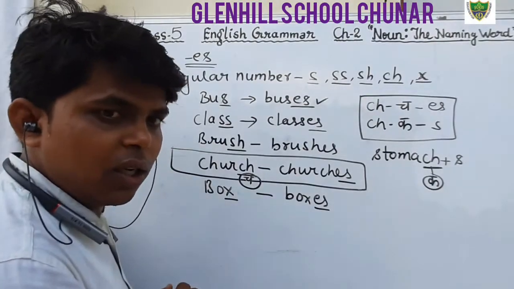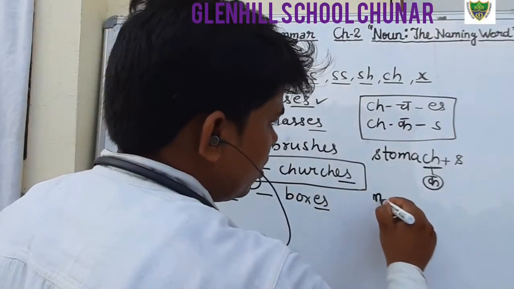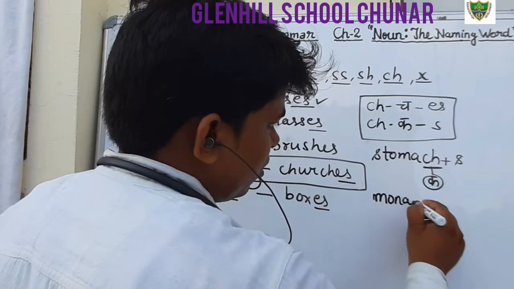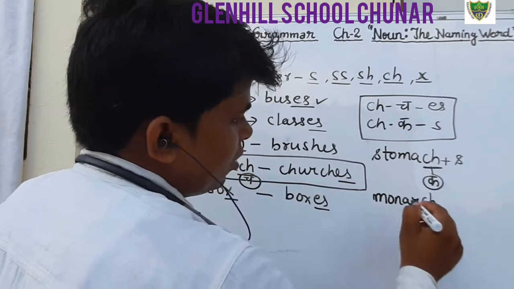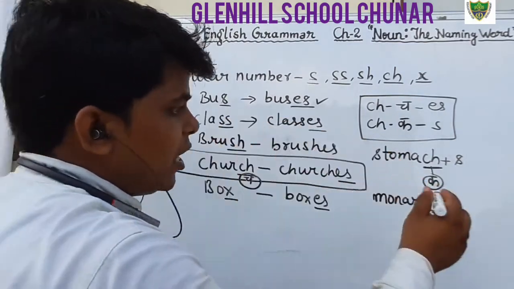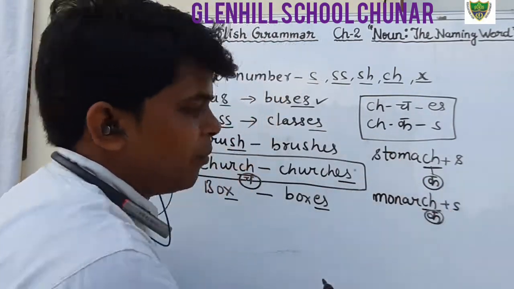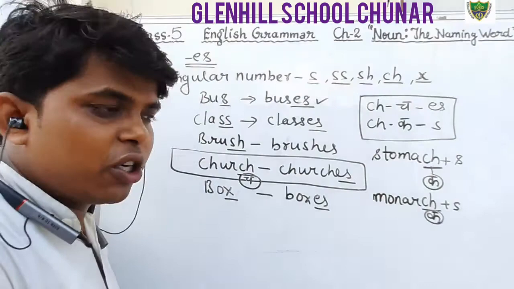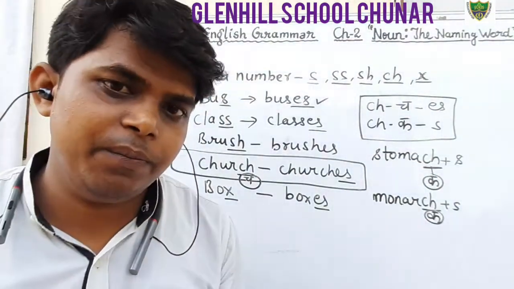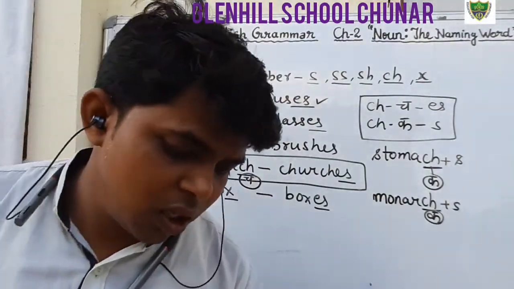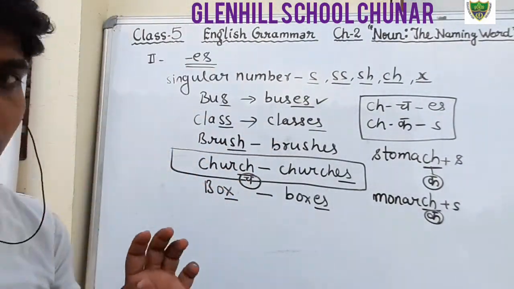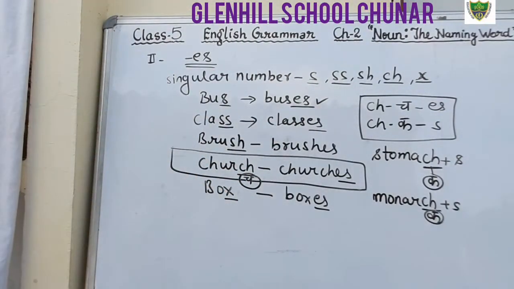Monarch, for example, one more you can see. Here ch is pronounced as k, so we will add only s for making plural. Okay students, you have to learn this exception. That is the rule. I think you all have read and understood up to this rule.